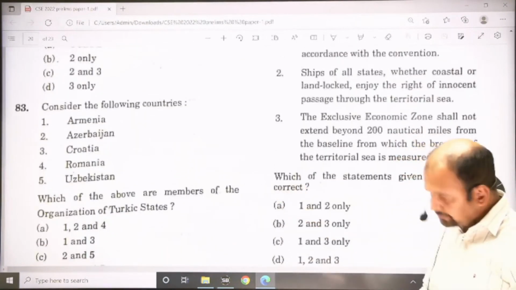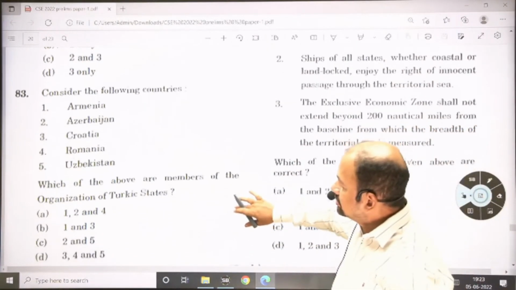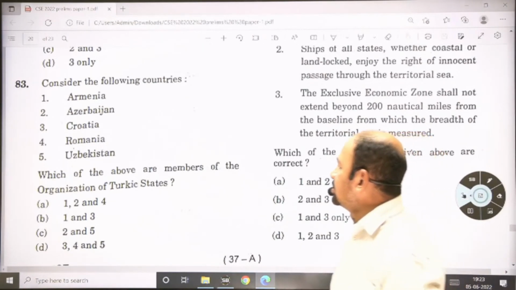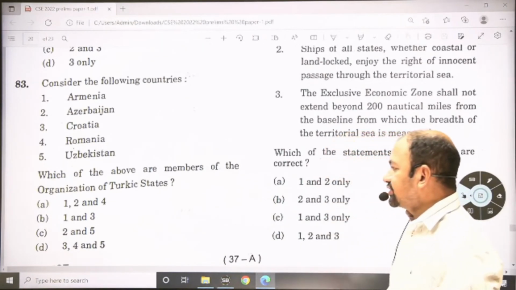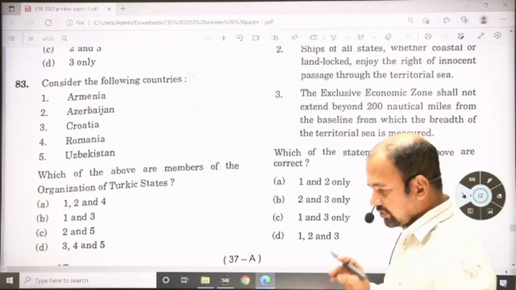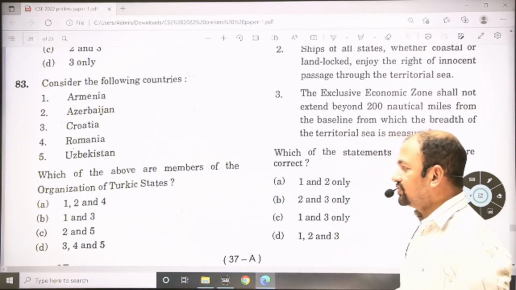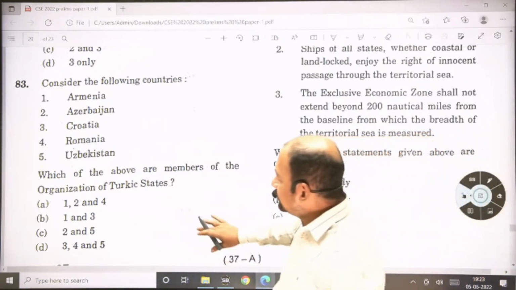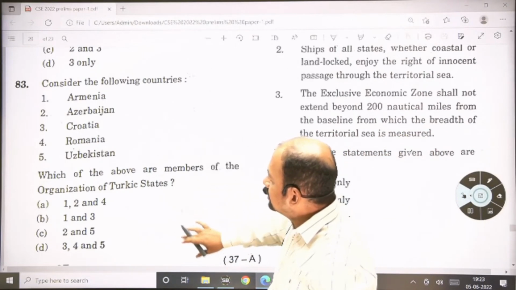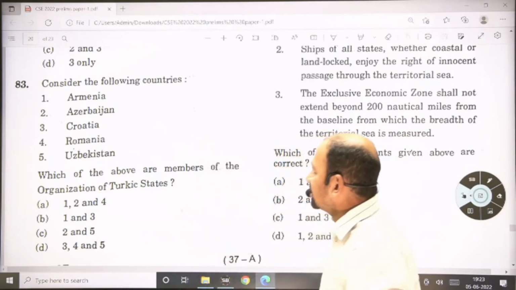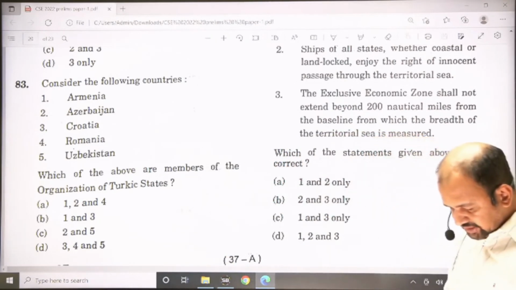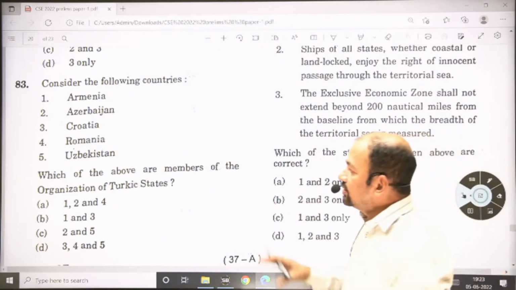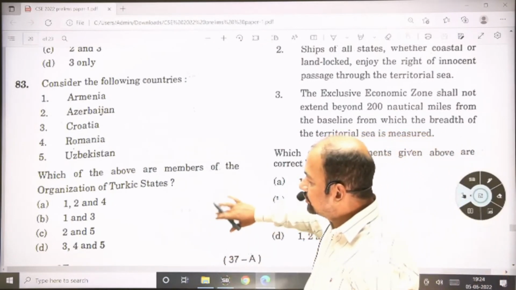Question number 83. Which of the above are members of the Organization of Turkic States? The Organization of Turkic States is basically an organization of Turkic-language-speaking states. Out of these, Azerbaijan and Uzbekistan are part of this, and other countries, that is Kazakhstan, Kyrgyzstan, Turkey, are also part of this organization. So the answer is C, 2 and 5.